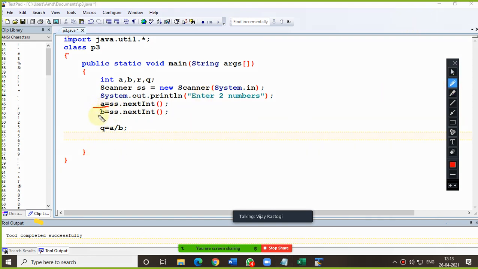Suppose you have entered A equals 10 and B equals 6. Then if you do 10 divided by 6, the output quotient will be 1. And for finding the remainder, what you will do, you need to find the